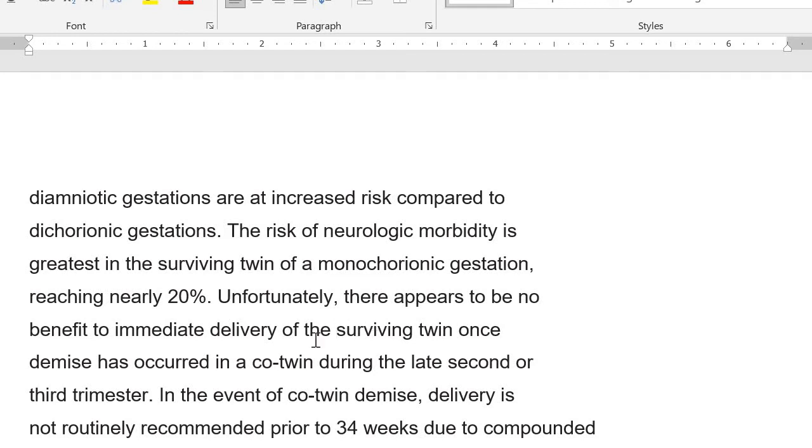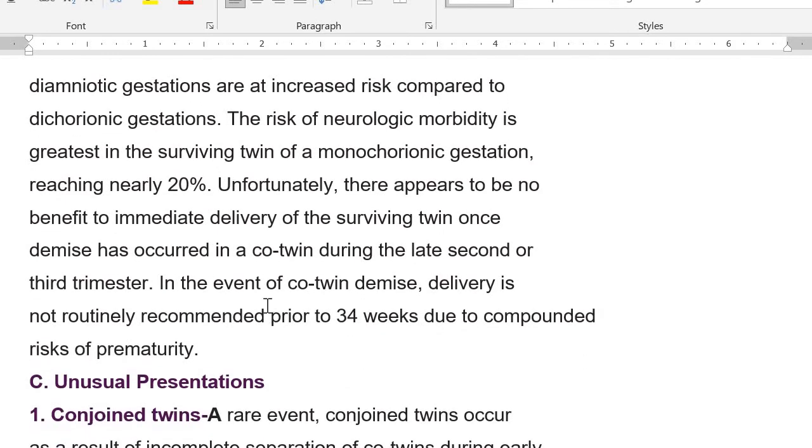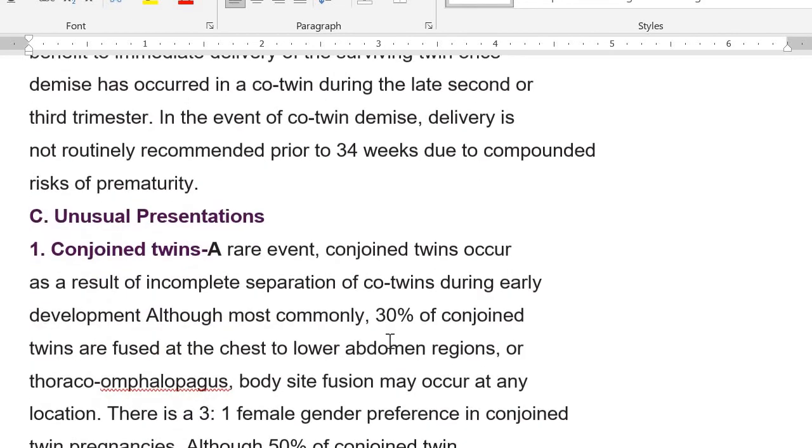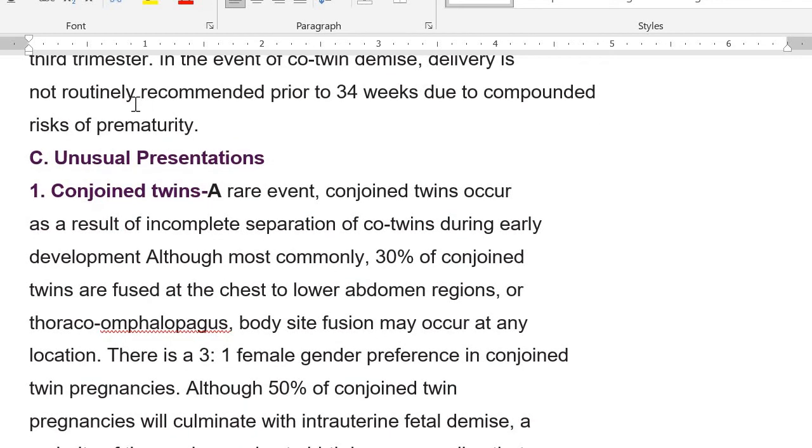Unfortunately, there is no benefit of immediate delivery of the surviving twin, so you have to wait. Delivery should be recommended prior to 34 weeks, due to the impact of the fetal death and the prematurity. So you need to cover, it should not be done prior to 34 weeks. Why? Because on one side, he is going to suffer the effects of preterm delivery as well as the effect of death of the first twin. So don't deliver before 34 weeks.